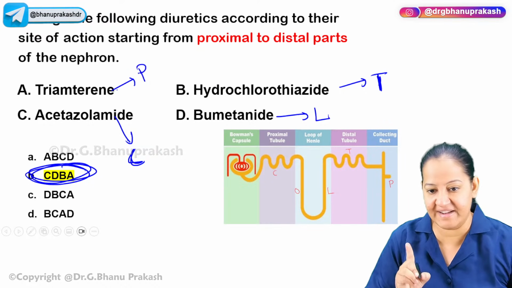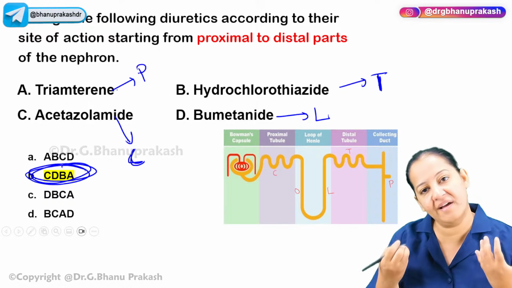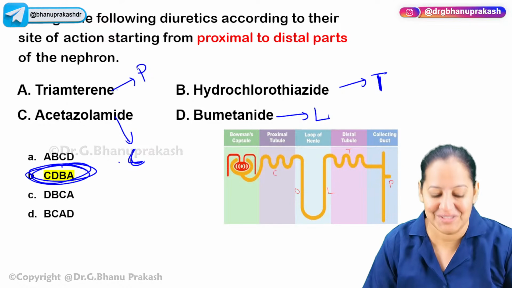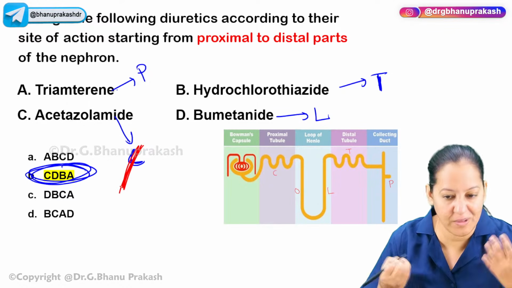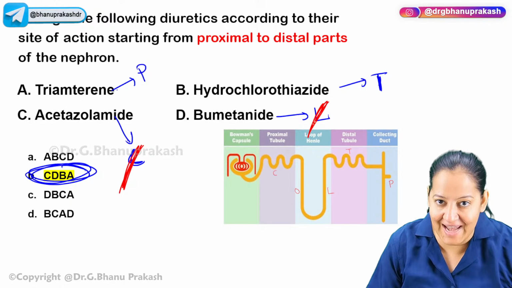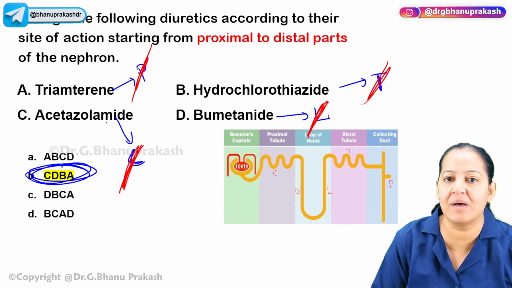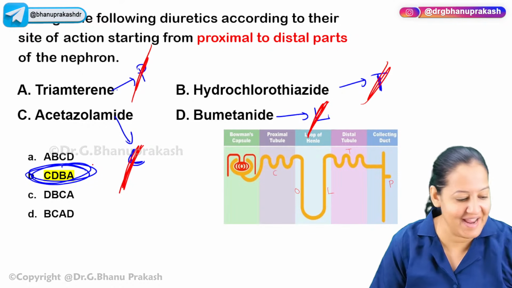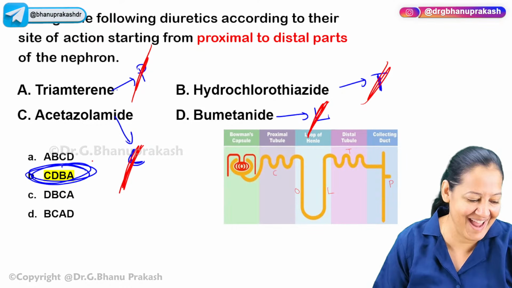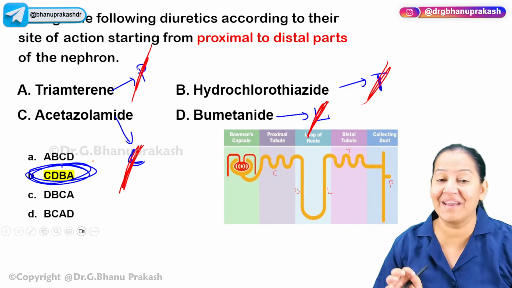So I have written one letter based on the category they belong to. And I know the mnemonic COLTP. So first of all, there is C. O is not given. O, then L, then T, then P. So the answer will be C, D, B, A. And all of you are right. Okay, absolutely right. So this is a way you can get tricky questions.